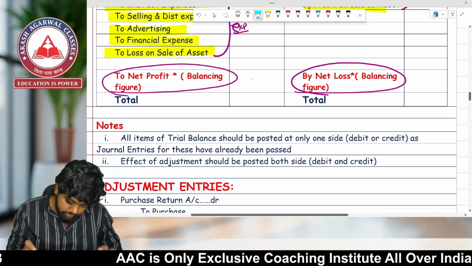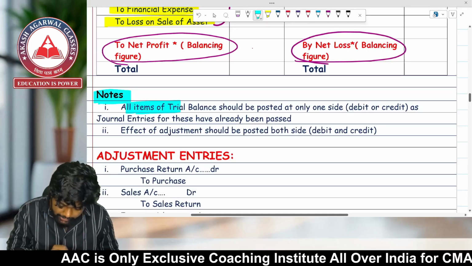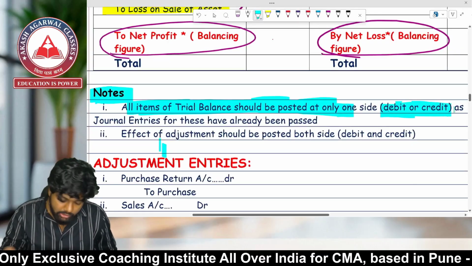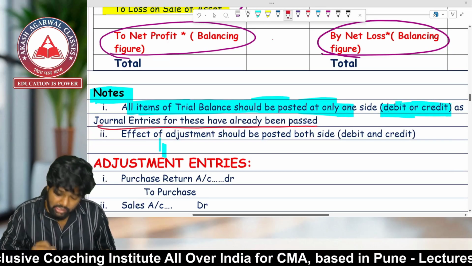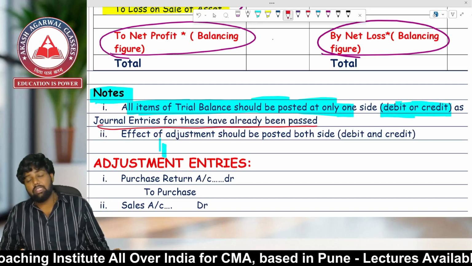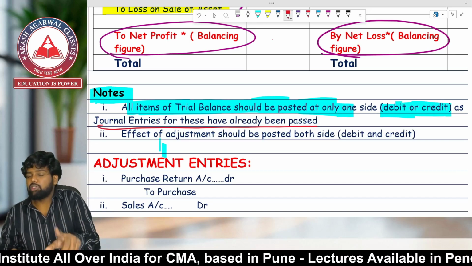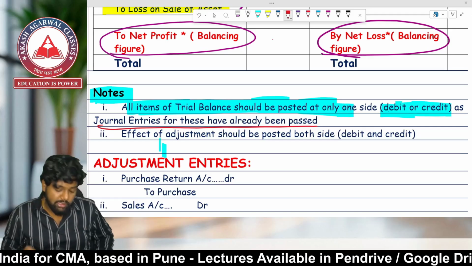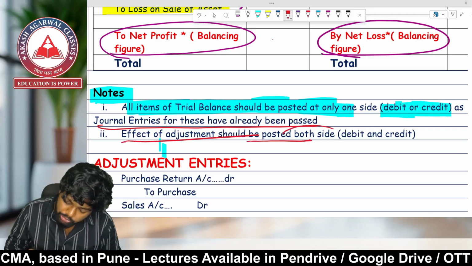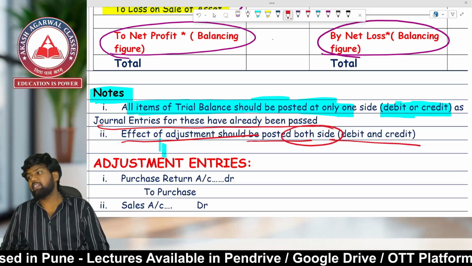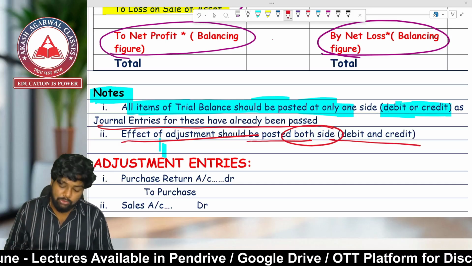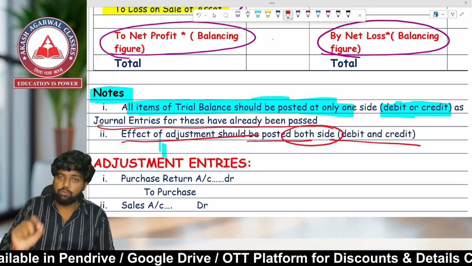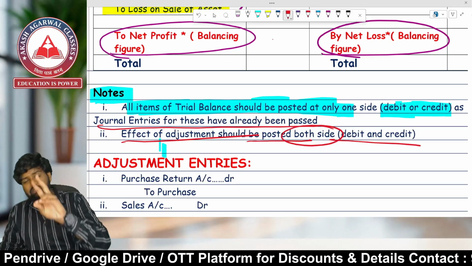Very important thing. Note, all items of trial balance should be posted at one side, that is debit or credit, as journal entries for this have already been passed. It means that the items which are appearing in the trial balance will have only one effect. It will never have two effects. Effect of adjustment entry should be posted to both sides, debit and credit. If there is an adjustment in the final accounts, you have to post it in two sides. It will have two effects.